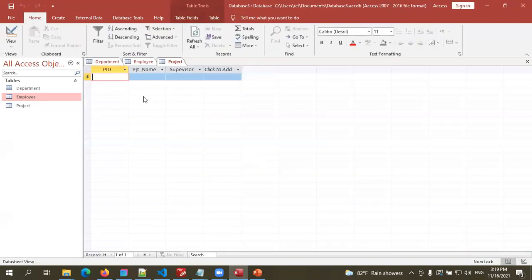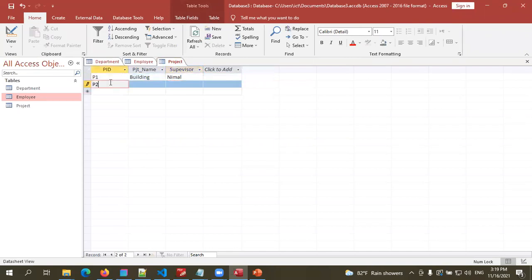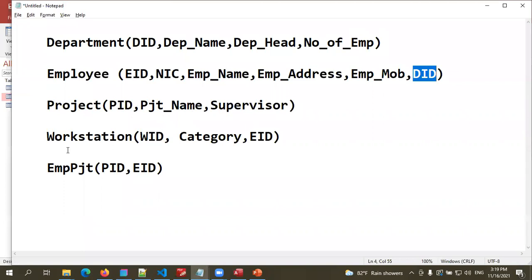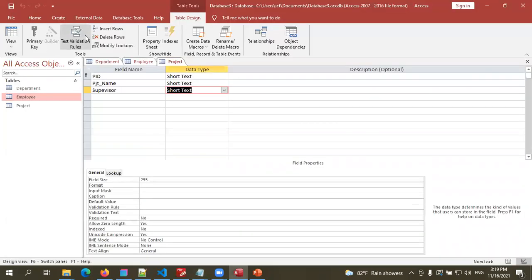Design view, sorry, datasheet view. P1. Project name: Building. All right, data is there. Again, in the project table, we have only these, right? Okay. Then workstation. Next table.